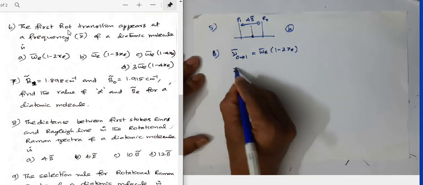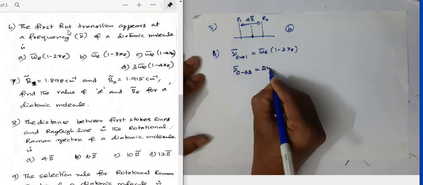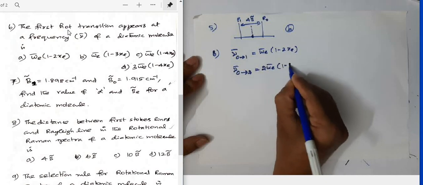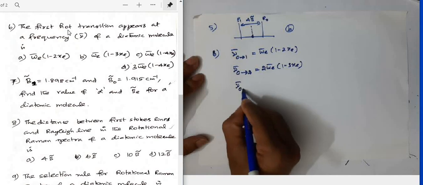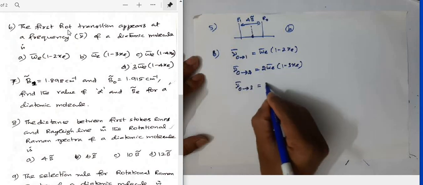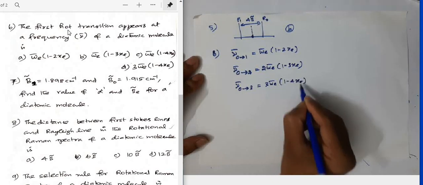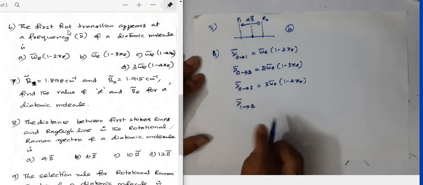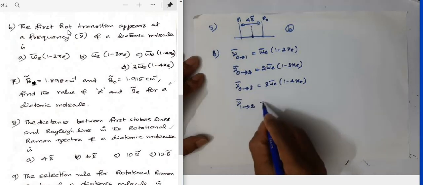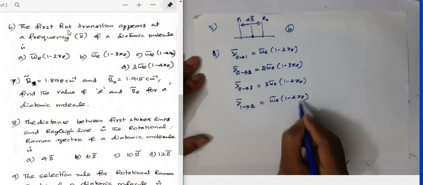Similarly, the frequency for the first overtone transition, 0 to 2, equals 2 times omega E bar into 1 minus 3xe. The second overtone transition, 0 to 3, equals 3 times omega E bar into 1 minus 4xe. Like that it goes. And the first hot transition, that is 1 to 2, will appear at a frequency of omega E bar into 1 minus 4xe.